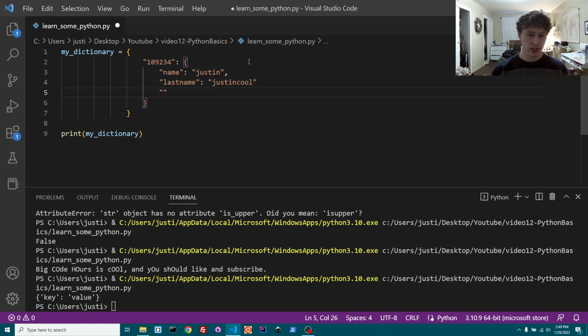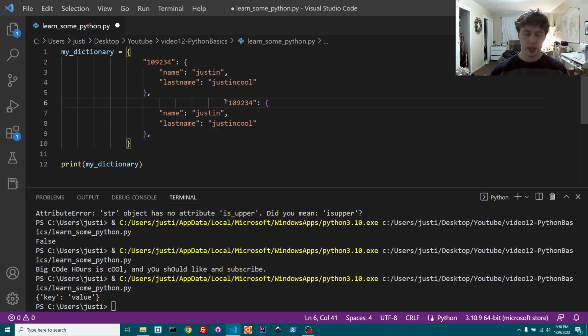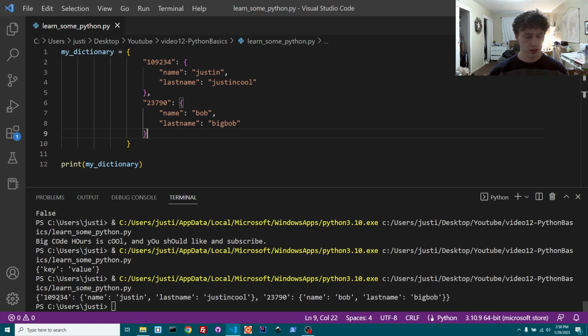So let's say that's like their account. And then you separate these by commas as well. This is helpful because it's a good way of storing data in Python, because a lot of times you might want to grab things by something like an account number. Bob, his last name. You know how we love Big Bob around here. So Big Bob, this is his last name. We love Big Bob.